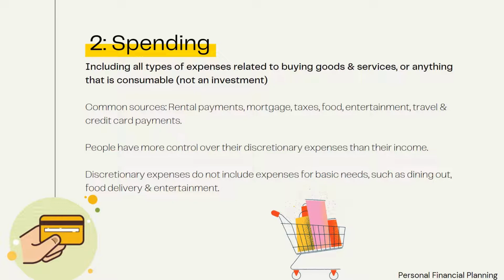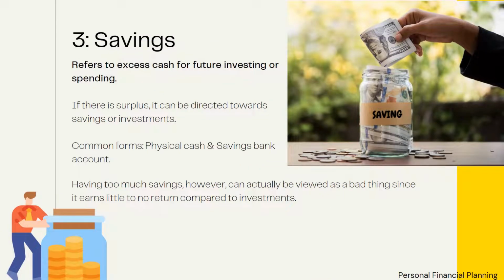Now the third one, saving. It refers to excess cash that is retained for future investing or spending. If there is a surplus between what you earn as income and what you spend, the difference can be directed towards savings or investments. Managing savings is a critical area of personal finance.